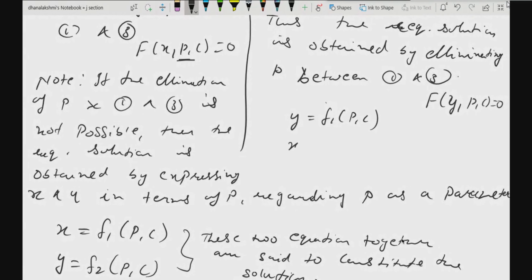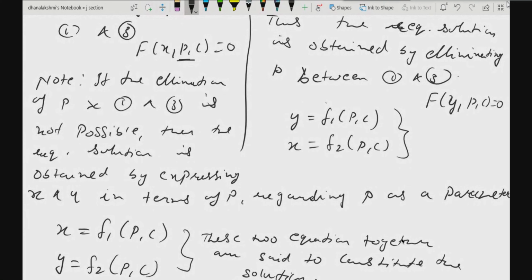There you will have x in terms of p and c. It's the same thing. Together these two equations constitute the solution of the given differential equation. This you will do only when you are not able to find p in terms of the other variable. Otherwise not. Got it, all of you? The procedure to solve equation solvable for y and equation solvable for x.